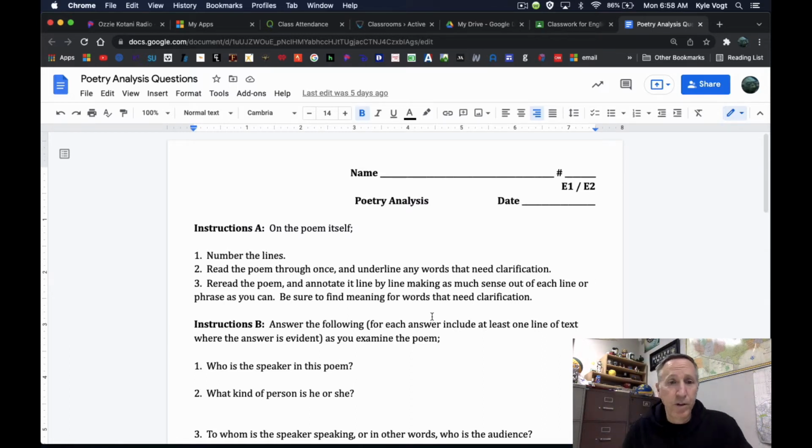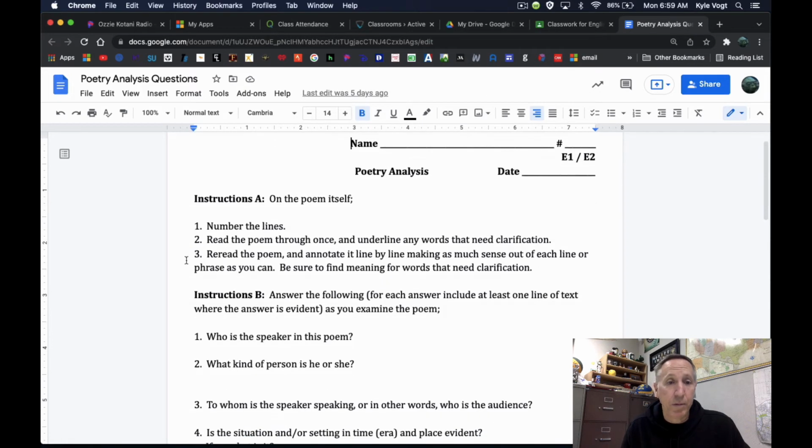And you'll see the first thing to do is number the lines. And again, you can number every single line. You can number every other line. You can number every 5 lines, just so that when you're working on this paper, you can refer to it. Because after you've read through the poem, you're going to go through it piece by piece, looking for some meaning where you can. That's number 3, reread the poem.